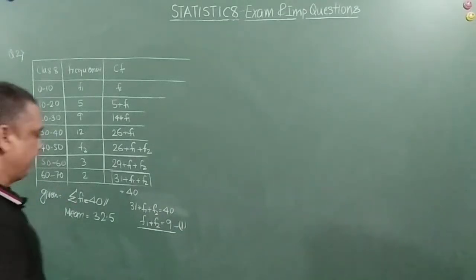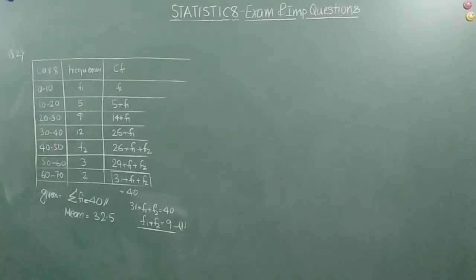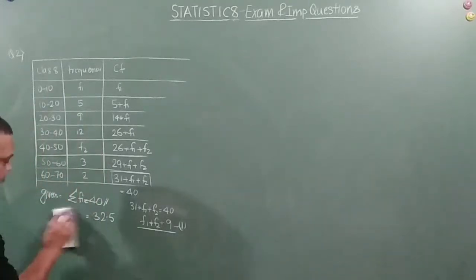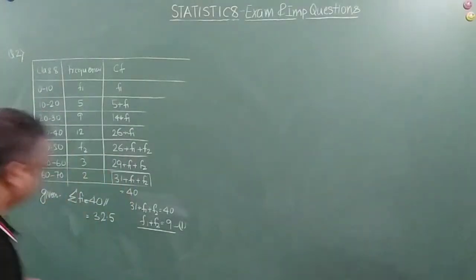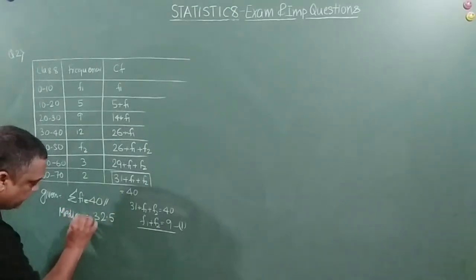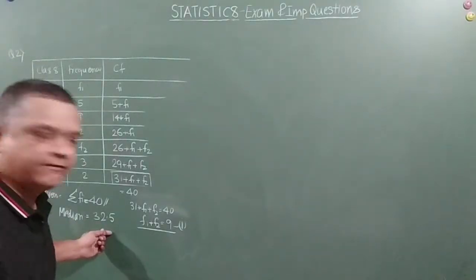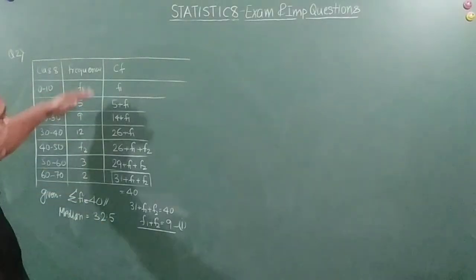Then proceed further. Now, friends, mean is given to be 32.5. Oh, sorry. Median is given to be 32.5. I'm so sorry, it's not mean, it's median. Okay. So median is given to be 32.5, right? So 32.5 will lie where?